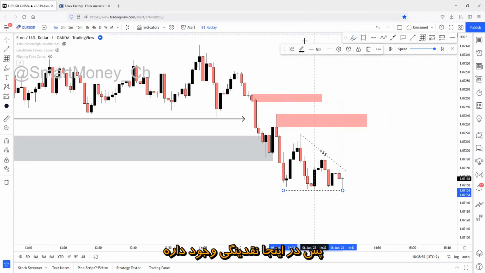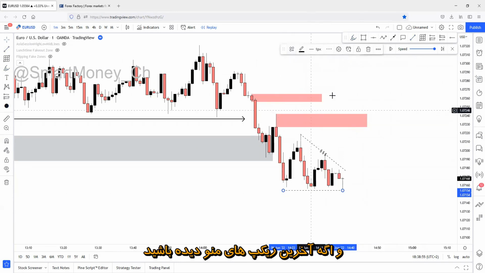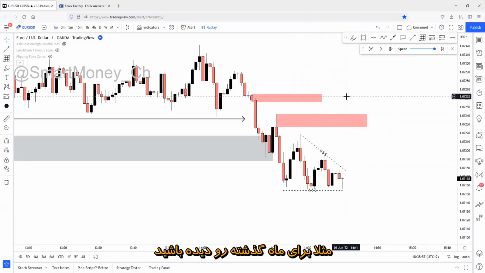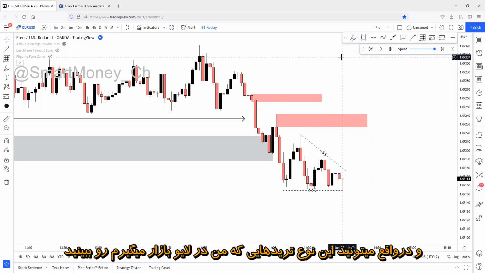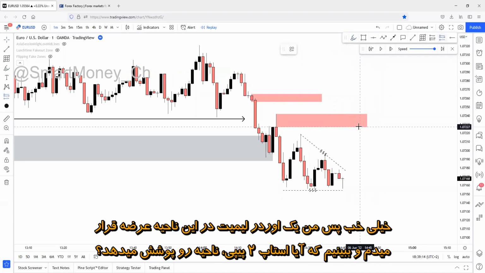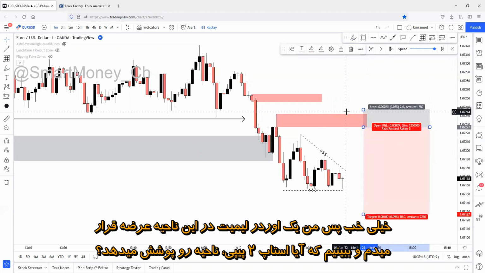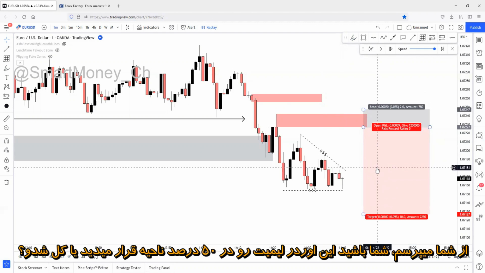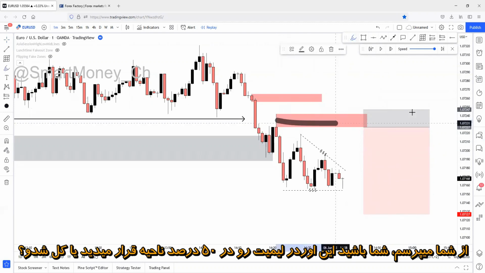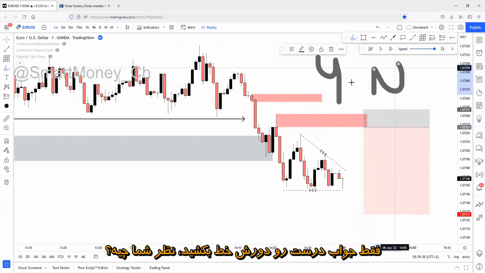So there is liquidity. If you watch my recent recaps from the past month, I actually took 6 or 7 trades like this, and you can see that I'm taking these kinds of trades live. So I will set a limit order on this supply zone. Let's see if the 2 pip stop loss covers this whole zone. Yeah, the 2 pip stop loss covers the whole zone. But I'm asking you, will you set a limit order on the 50%, or is the full wick enough for you? Just mark the right answer. What do you think?